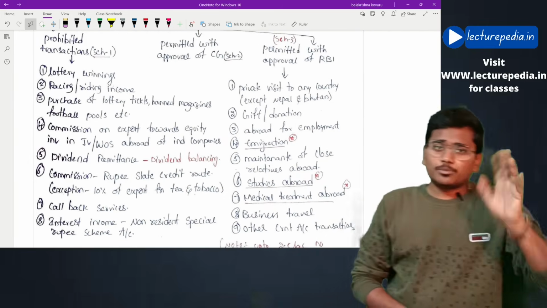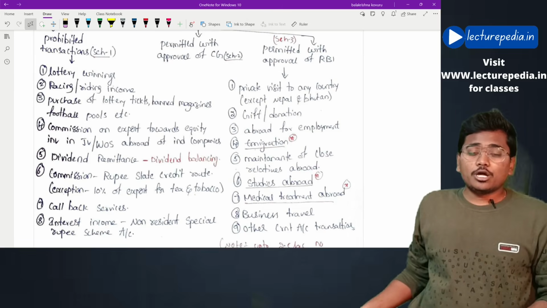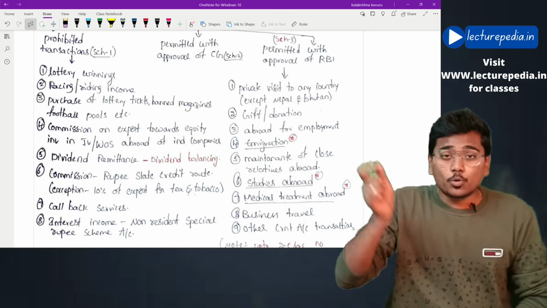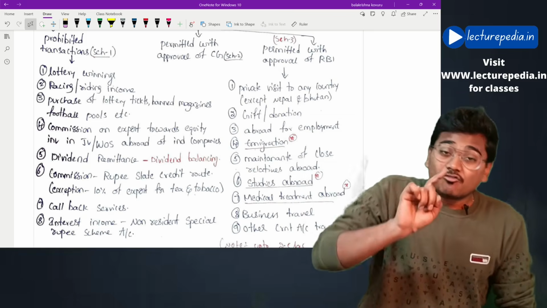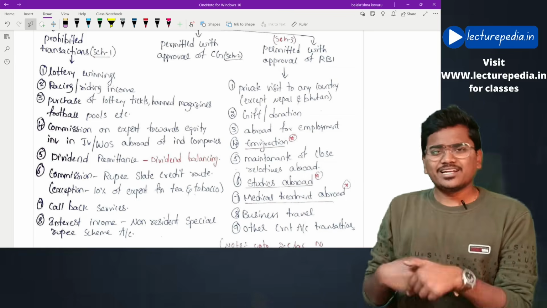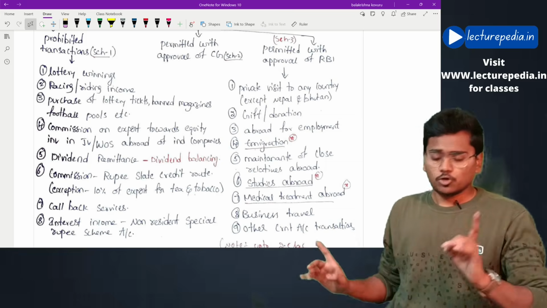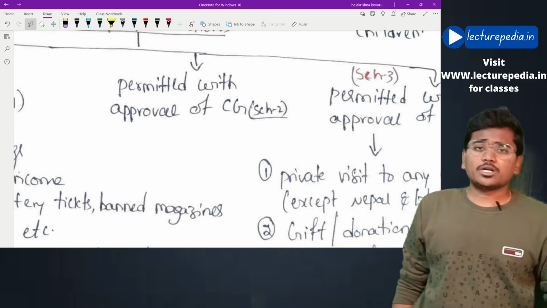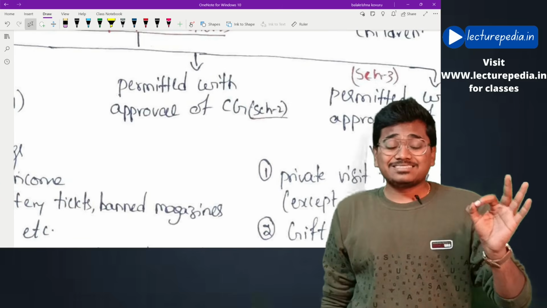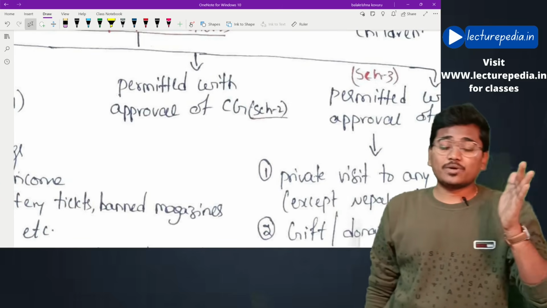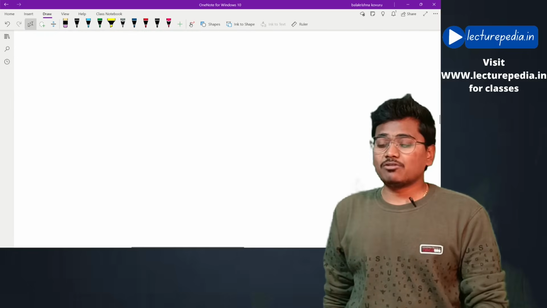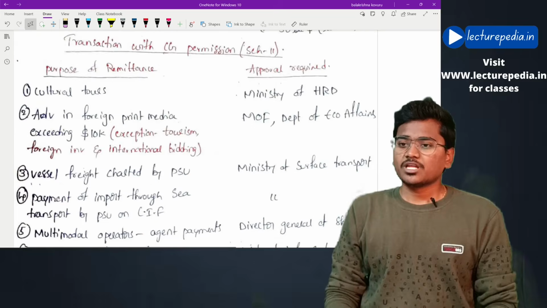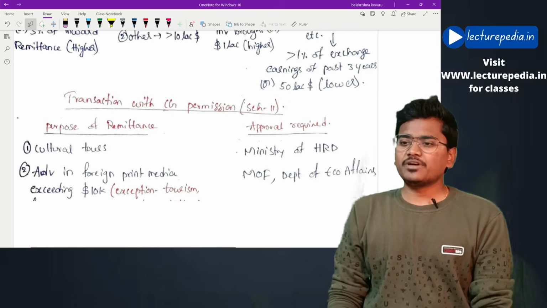See, most of the people think that these transactions are prohibited even if you enter in Indian rupees. No, these transactions are prohibited only if you want to enter in foreign currency. If you want to enter in Indian currency, these are not prohibited. Hope that is clear. Next, moving to Schedule 2, current account transactions which require permission of the central government. Basically, here there is a list of some 9 transactions which require permission from various ministries.